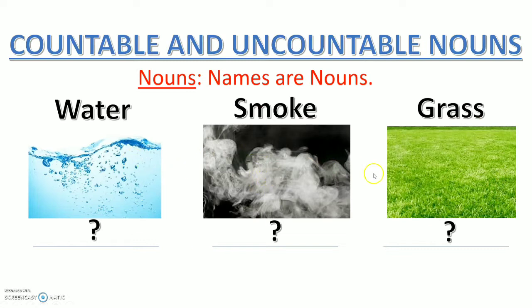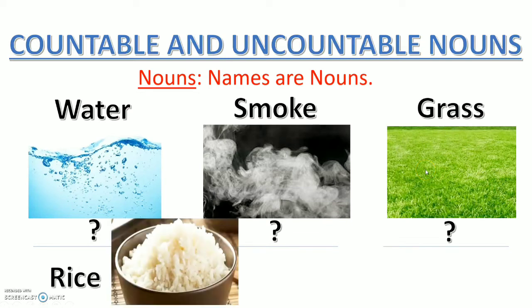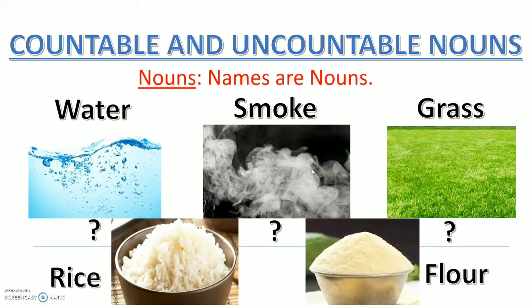They are not in parts. And grass is too small to count, right? Grass is very small, it is not practical to count it. It's not possible, right? Okay, let's see two more examples. Rice in this bowl, can you count it? No, it's too small to count. Again, flour in this bowl, can you count it? The flour you can see in the bowl, can you count it? No, it's in powder form. It's difficult to count the flour, right?